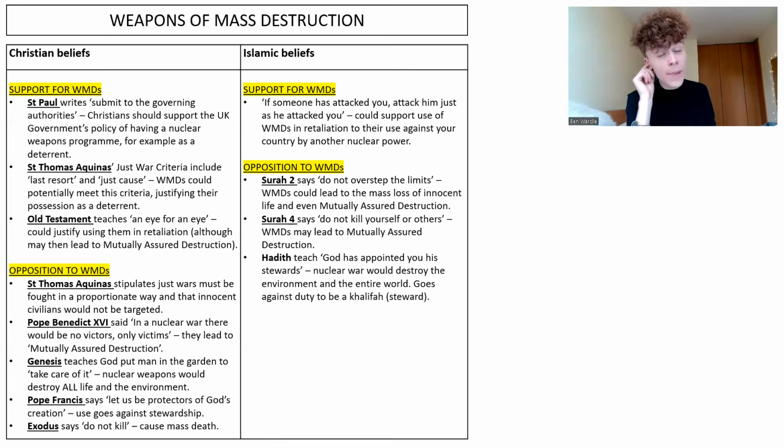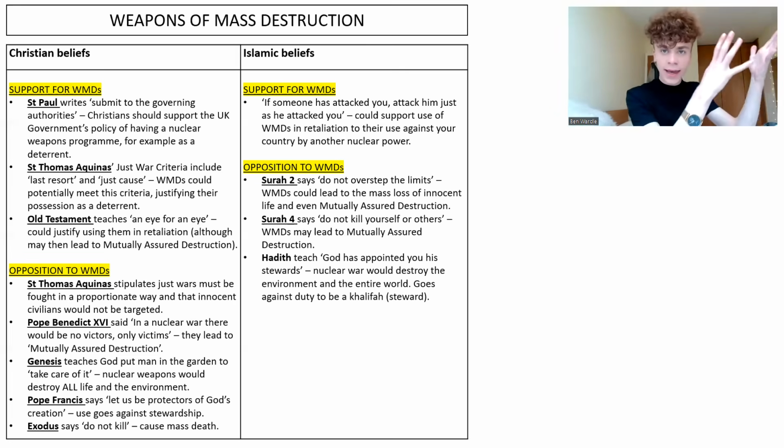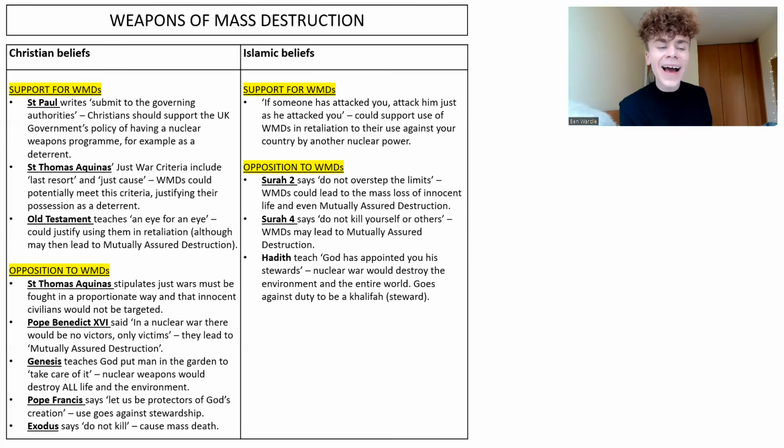So yeah, we will be talking about this idea of mutually assured destruction, emphasizing why they are so dangerous. In terms of your Christian opposition to them, then, we could actually return to Thomas Aquinas's just war theory, because he stipulates in his criteria that just wars must be fought in a proportionate way, and that innocent civilians cannot be targeted. Obviously, these weapons are going to target innocent civilians. They are going to be killed, hundreds and thousands of them. And of course, they're not really proportionate, you know, so is this really a proportionate weapon of war?